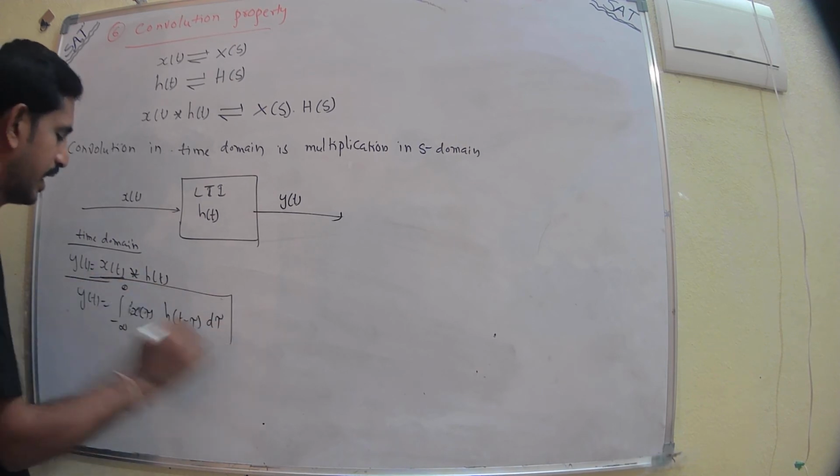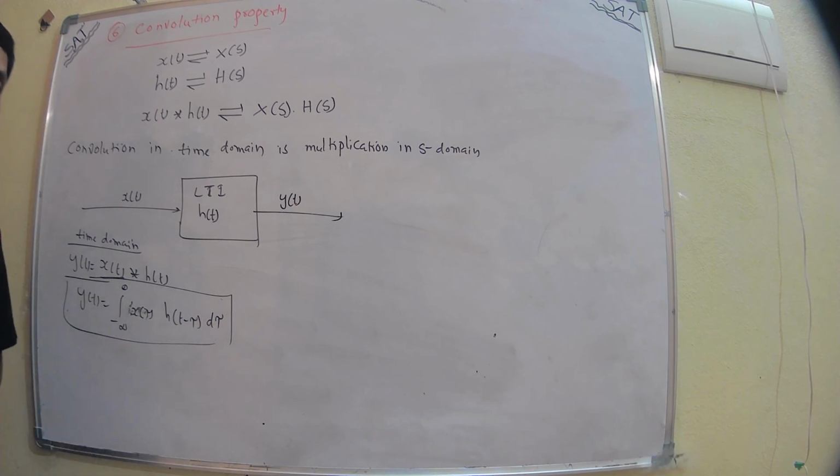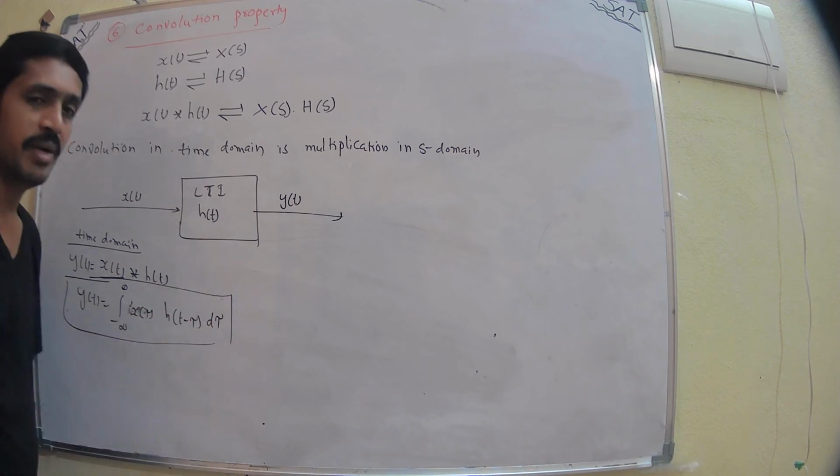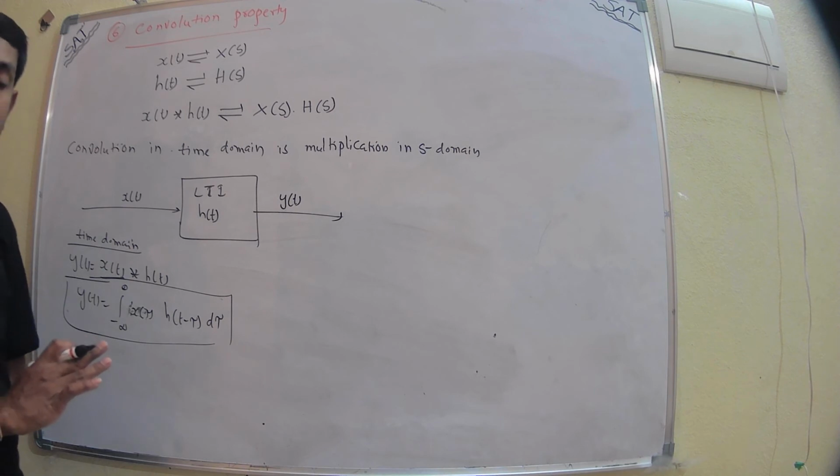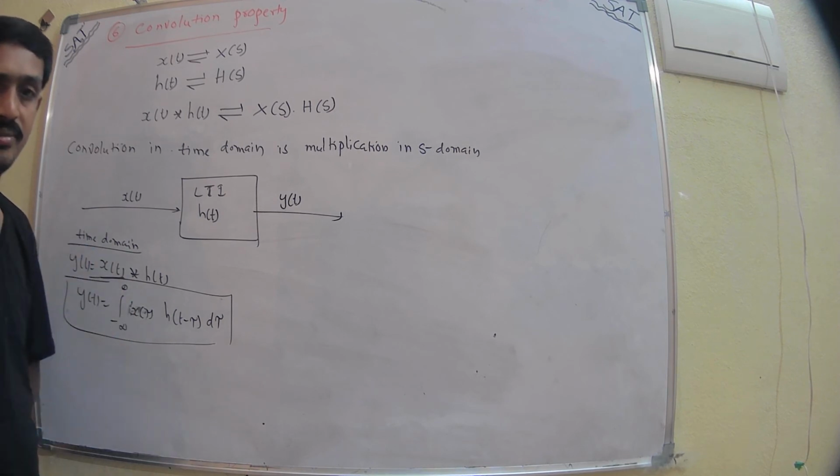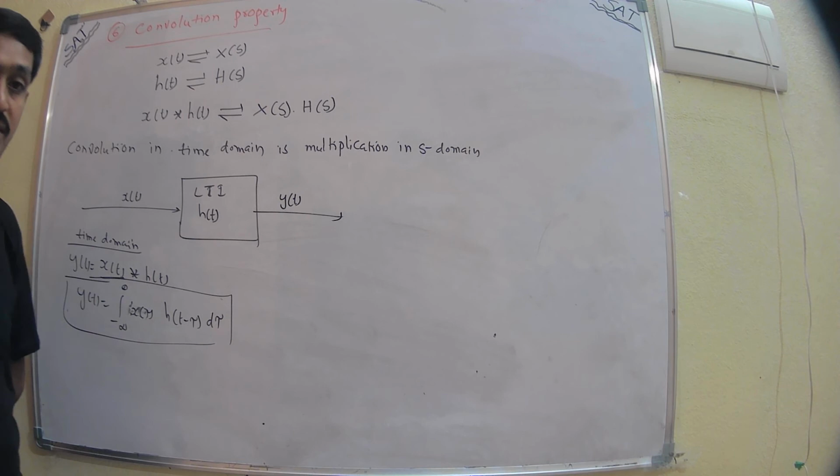This is the formula to calculate the output of the system in time domain, but it is very complex to calculate in time domain. That's why we go for the s domain, the frequency domain.